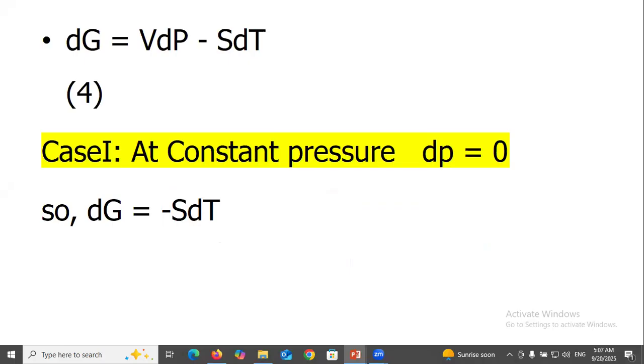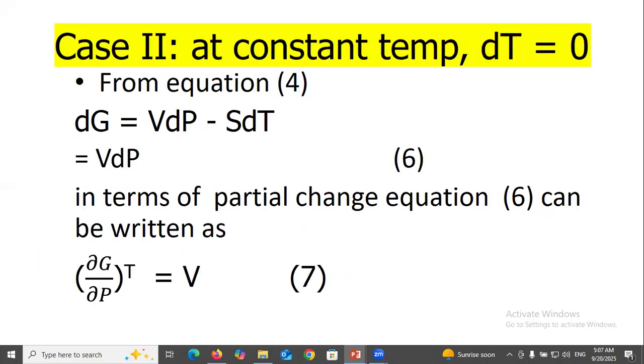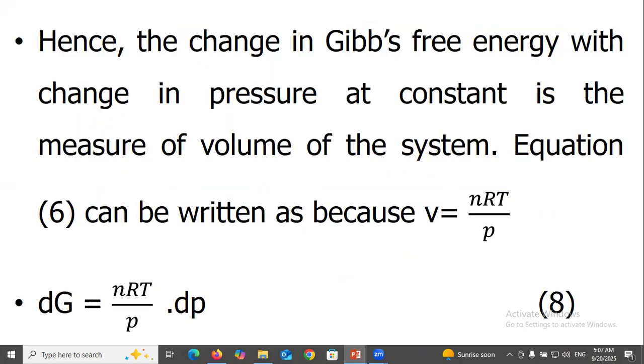At constant pressure, dP equal to 0, so dG equal to minus SdT. In terms of partial change, the partial derivative of G with respect to T at constant P equal to minus S. Equation 5 represents the variation of Gibbs free energy with change in temperature and the decrease in the entropy. Second, at constant temperature, dT equal to 0. From equation 4, dG equal to VdP minus SdT, so dG equal to VdP, equation 6. In terms of partial change, equation 6 can be written as the partial derivative of G with respect to P at constant T equal to V, equation 7.